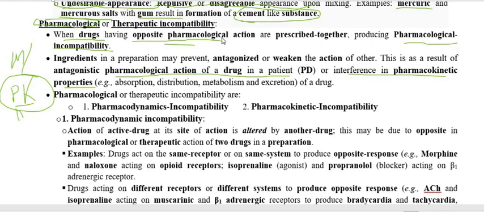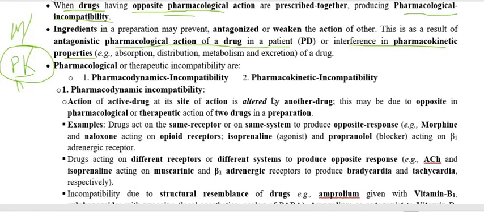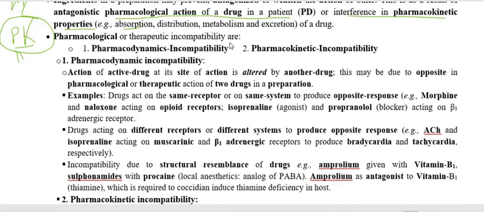It means that when we mix these two drugs together, one drug hinders the action of another drug, or one drug hinders the pharmacokinetic property of another drug. This is called pharmacological or therapeutic incompatibility. Like absorption, as we know, pharmacokinetics means the absorption, distribution, metabolism and excretion of the drug. So this is going to change. This is easy to understand. So now we have to discuss the pharmacological or therapeutic incompatibility.